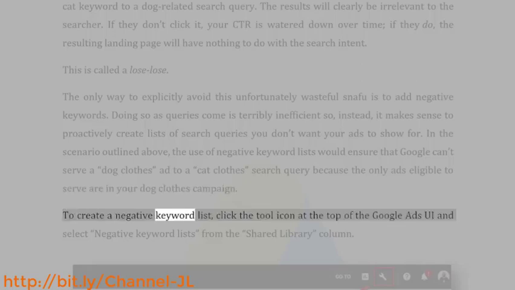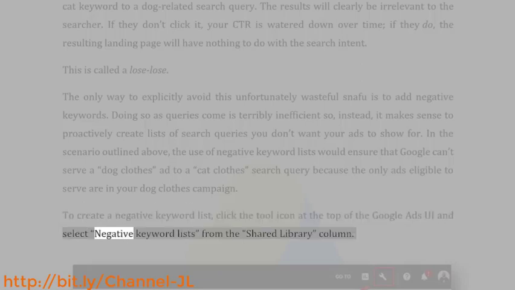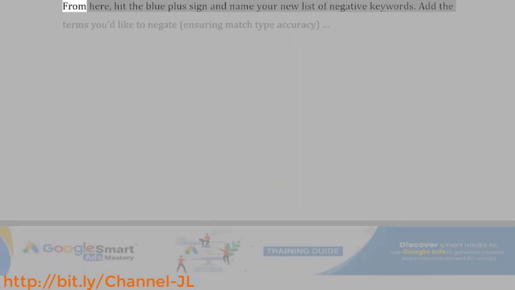To create a negative keyword list, click the tool icon at the top of the Google Ads UI and select Negative Keyword Lists from the Shared Library column. From here, hit the blue plus sign and name your new list of negative keywords. Add the terms you'd like to negate, ensuring match type accuracy.